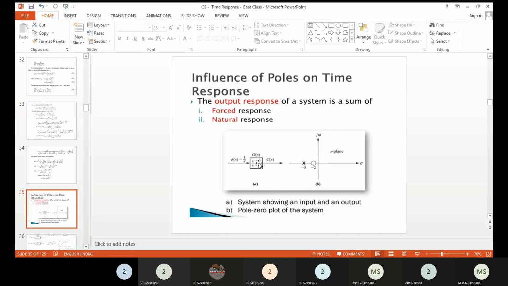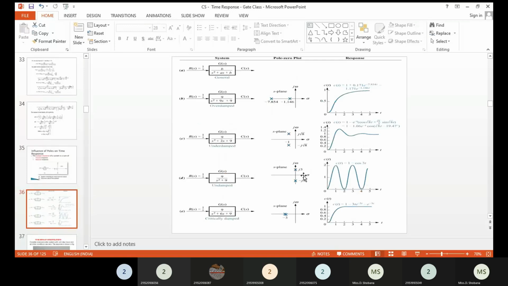So this is the location of the poles. Poles at S is equal to minus 2, it's nothing but 1, 0, and S is equal to minus 5 is one pole available. So depending upon the location of the poles, we can have different responses in the system. For example, if you have a transfer function like this, you can see the poles are real and unequal. In this case the response will be similar to the critically damped response, but the magnitude will be lesser. That means the transient time will be lesser when compared to the critically damped. That is the main important thing.